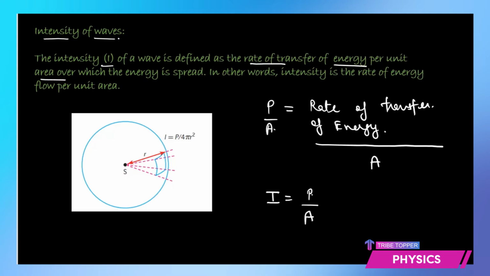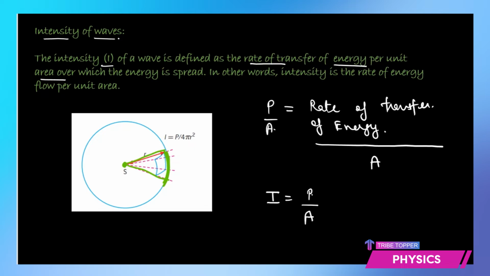Now here, you can see we have considered the whole of this part as a sphere, so let's say a source of light is sending out some waves, then how intense are those waves? So we'll consider some part of this sphere area, which is 4 pi r square, because the area of a sphere is 4 pi r square. So we'll divide by that entire area, we get the power that is emitted or received per unit area. So this portion, how much energy is it receiving? That is the intensity of the wave.